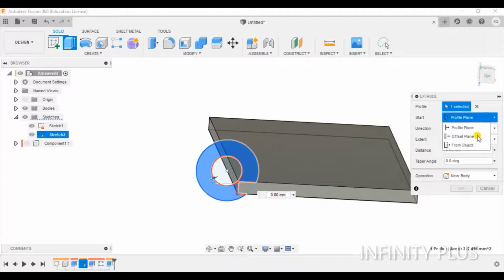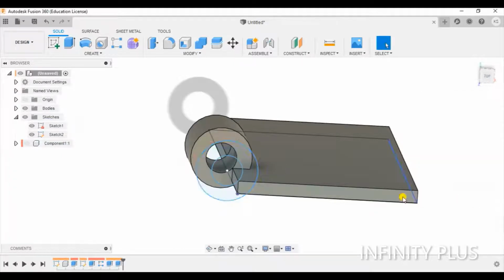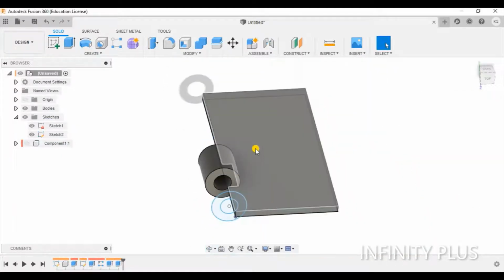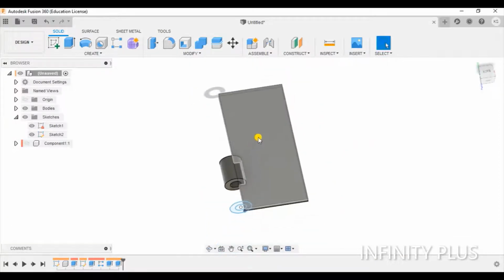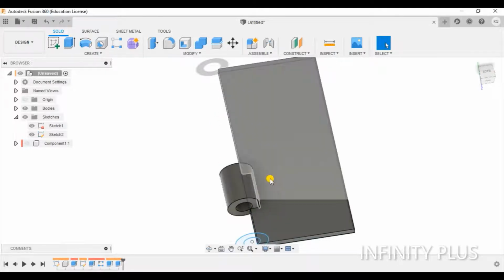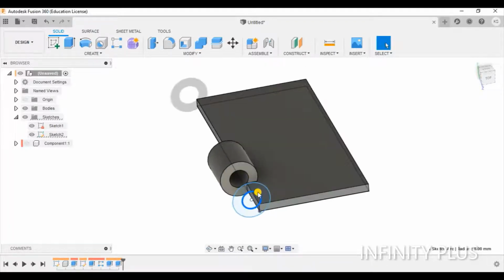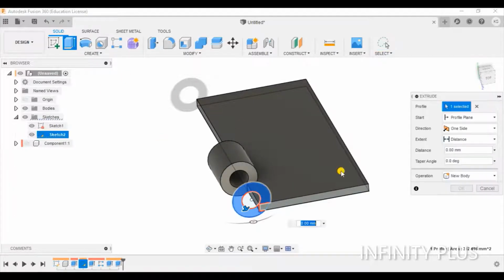Now I will take the offset, that will be -30, and distance will be -30, and you can see now it's looking like this. Now I have to make one more ring here, so I will choose this and extrude.